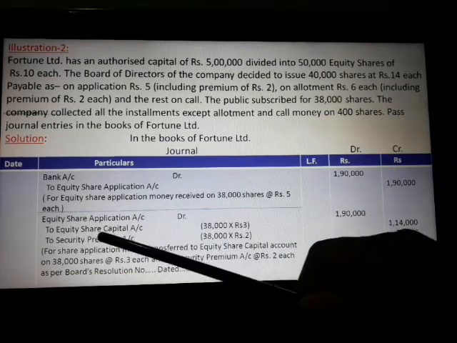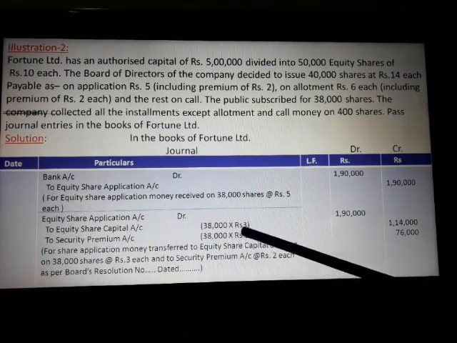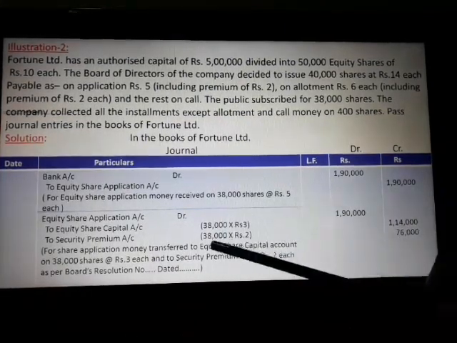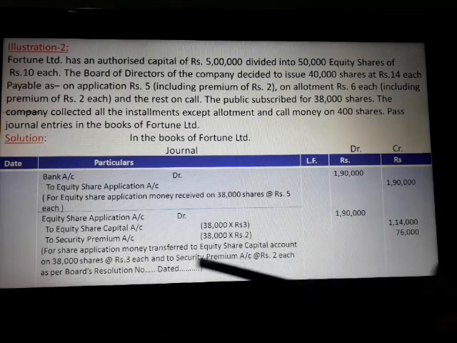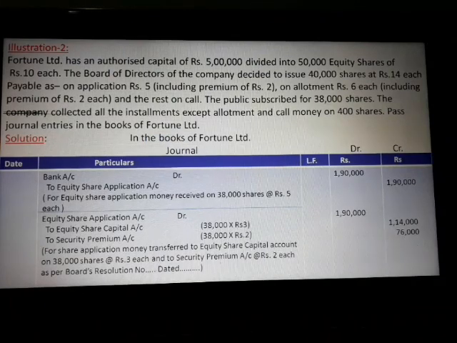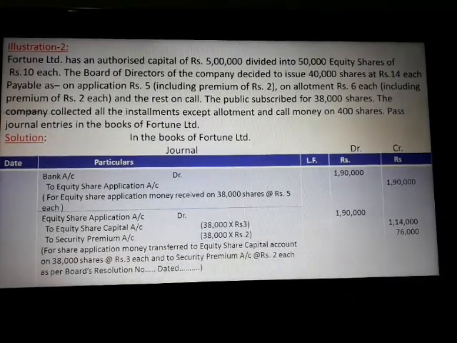So equity share capital account is credited in the next entry, 38,000 into rupees 3, 1,14,000, and 38,000 into rupees 2 as premium to securities premium account, 76,000. The entry is equity share application account debit to equity share capital account and to securities premium account.